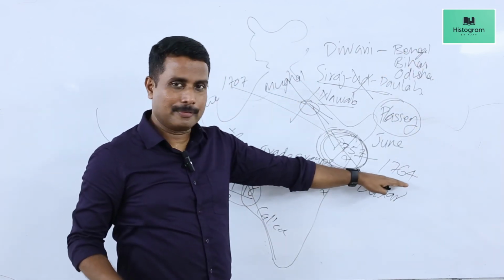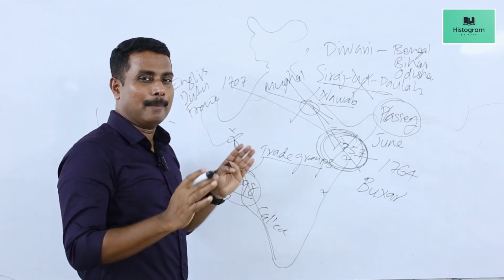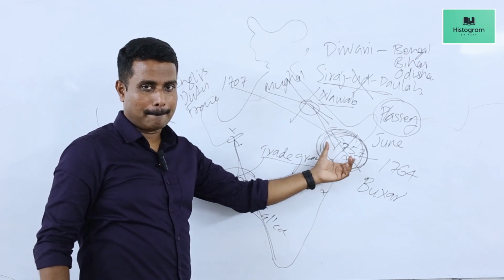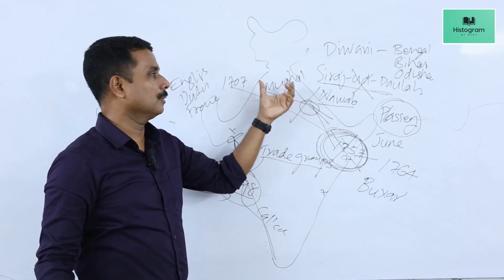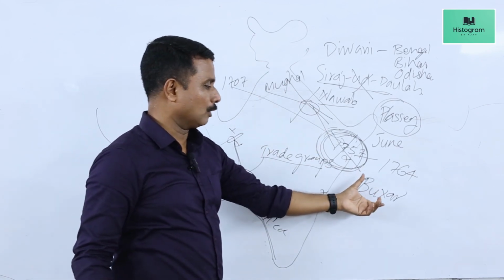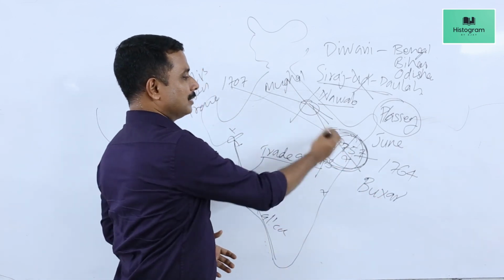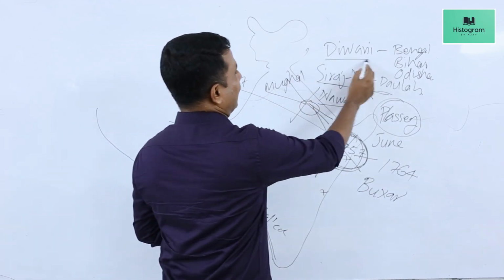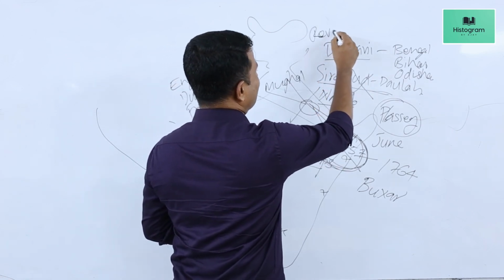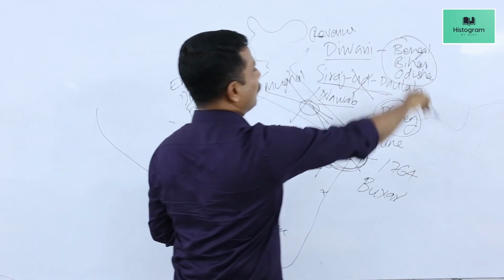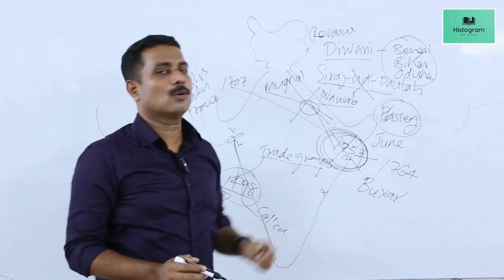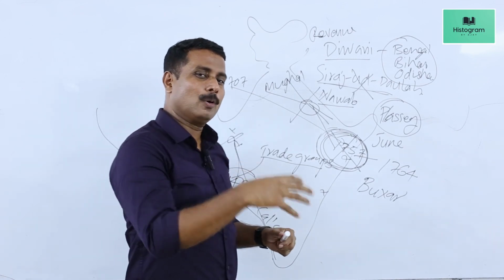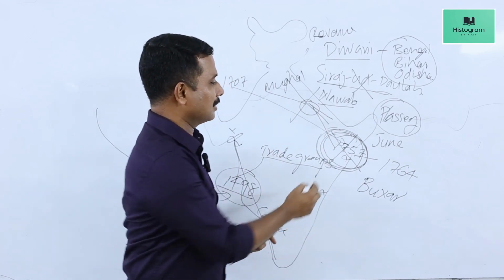I repeat, in the year 1764, the British East India Company fought a battle against three important Indian powers, that was the Nawab of Bengal, the Nawab of Awadh and the Mughal ruler, and this battle is known as the Battle of Buxar, in which the British could defeat these combined forces of three Indian powers and they got Diwani right, so revenue collection right in three provinces, that is Bengal, Bihar and Odisha. Thus, for the first time, the British secured a political power in one part of India, that is in eastern India.